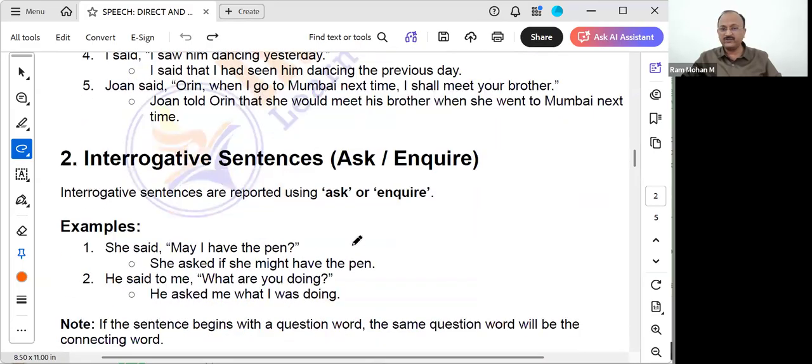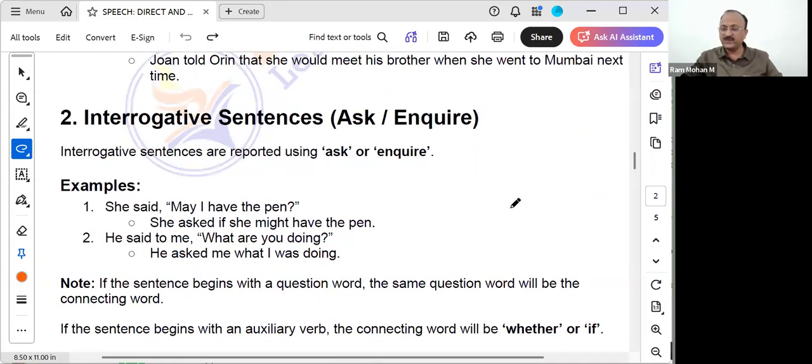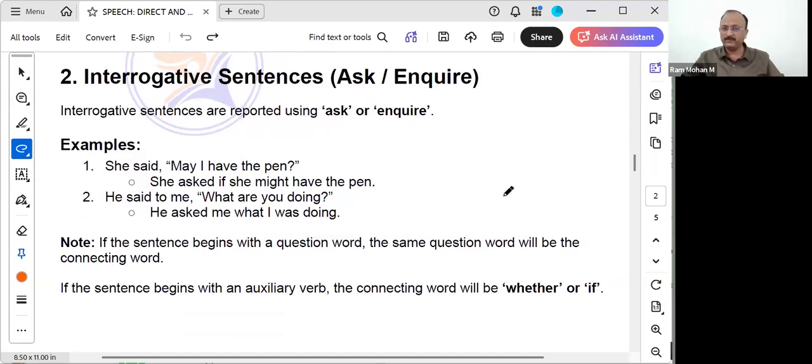Now let's go to interrogative sentences. Interrogative sentence means the sentences we use for asking something or inquiring about something. Questioning sentences, what we say. These are used to report using ask or inquire. That means he asked or he inquired, we'll say. Examples, let's say, she said, may I have the pen?